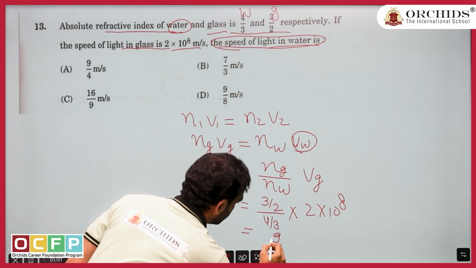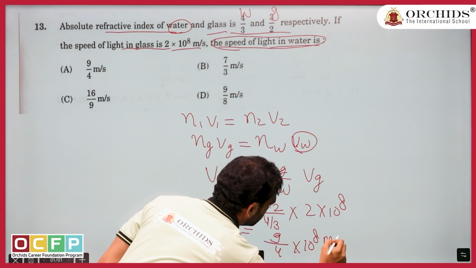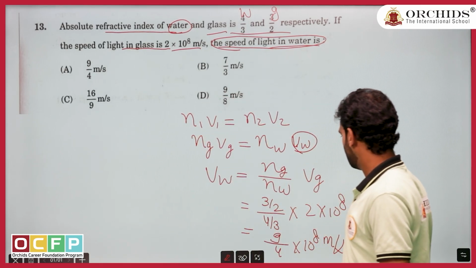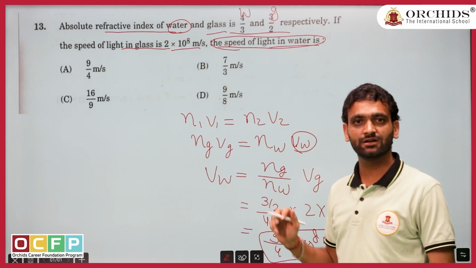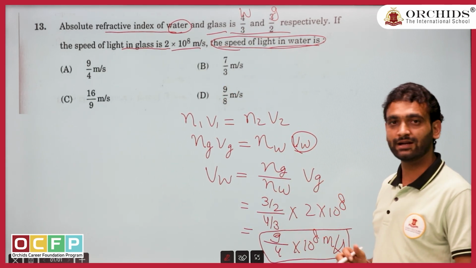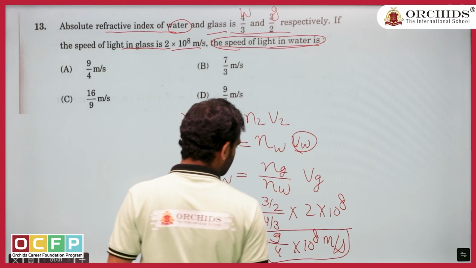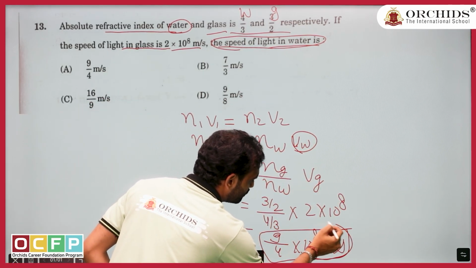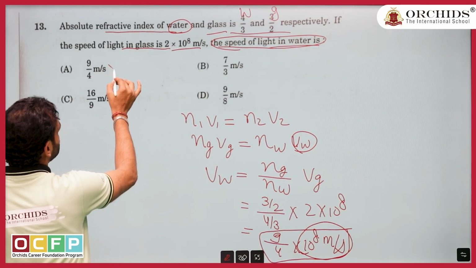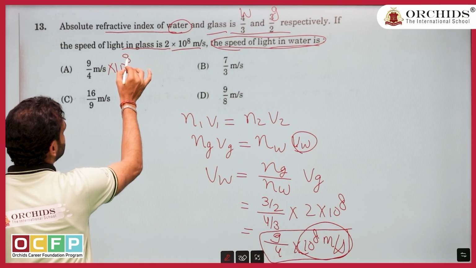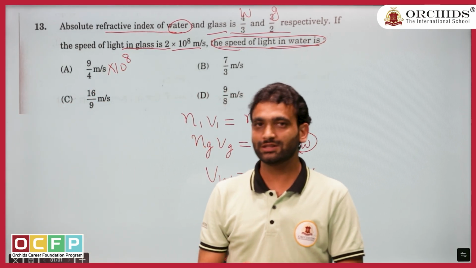So it will come 9 by 4 into 10 to power 8 meter per second. We are getting this answer, but none of the options is matching. Is the question wrong or our calculation wrong? Actually, nothing is wrong. They just have written the options without this 10 to power 8. So you have to consider that yourself, that there is 10 to power 8. Don't think the question is wrong.